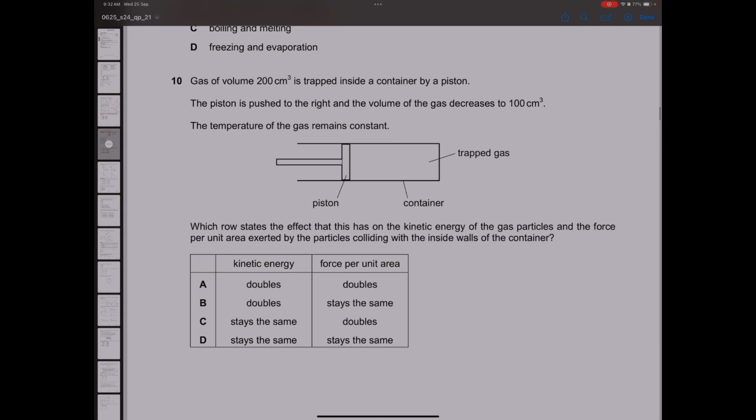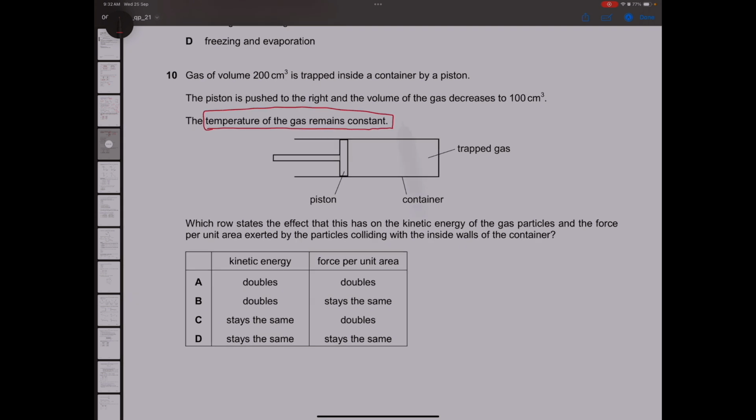A gas of volume 200 centimeter cube is trapped inside a container by a piston. The piston is pushed to the right, volume decreases, temperature is constant. So this is the key point here. When we know that temperature is constant, we know that pressure is inversely proportional to volume. Or you could say PV equals constant.